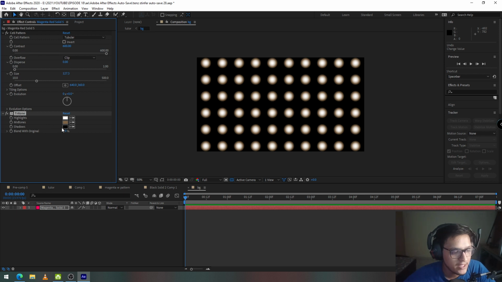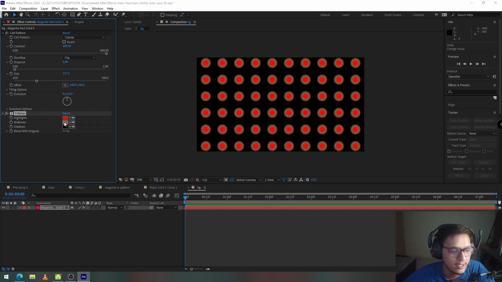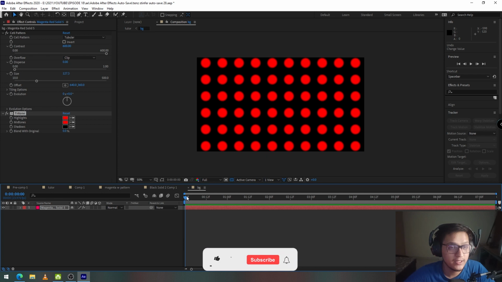For example, the shadows, which are black, they need to stay black. The midtones and the highlights need to turn red. So I'm going to select highlights and turn it red. Select midtones and turn it red as well. Now you have your black solid with red spots. But the red spots reduce in size as the camera moves backward.